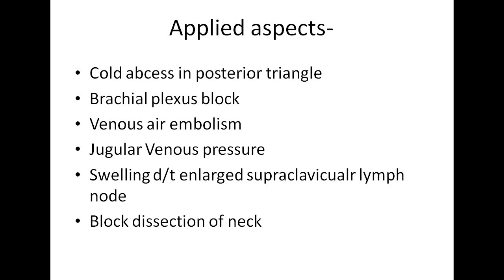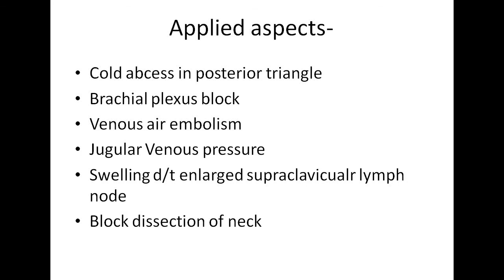What is venous air embolism? This is mainly related to the applied aspect of the external jugular vein. As the wall of the external jugular vein is adherent to the deep fascia, if the external jugular vein is cut, its walls cannot collapse. Consequently, air is sucked into the lumen due to negative intrathoracic pressure, and it will lead to venous air embolism.